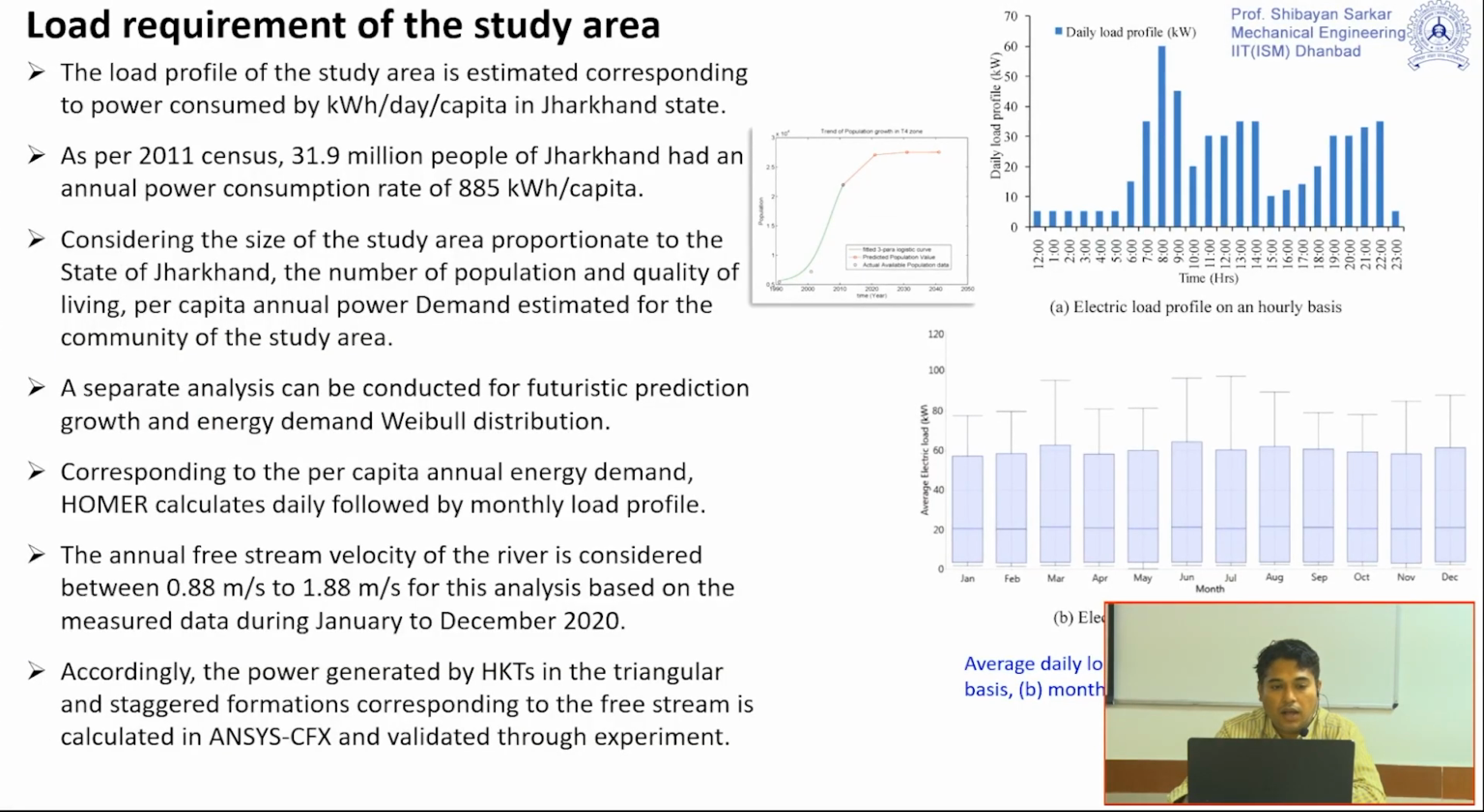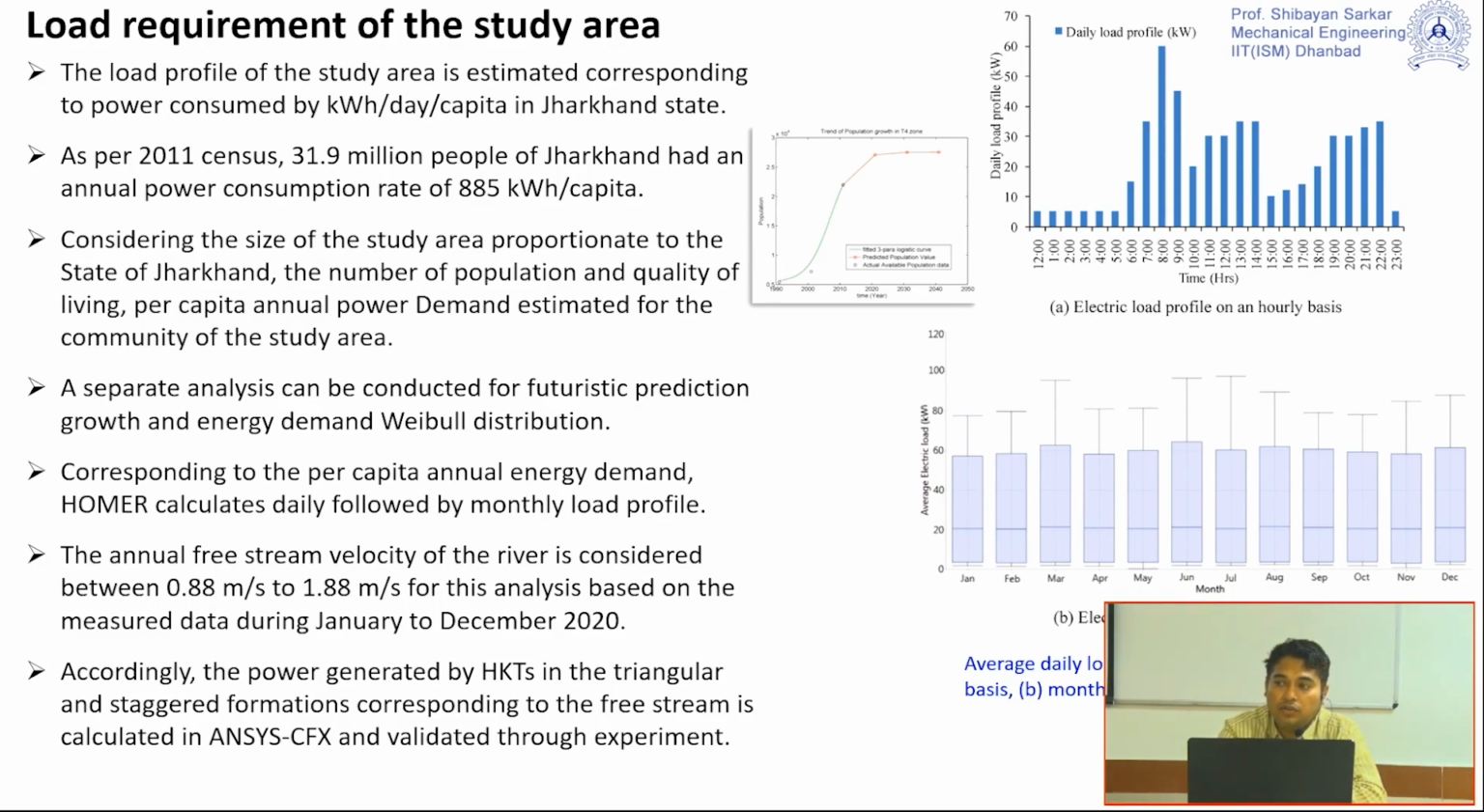We collected some 2011 census data. For 31.9 million people of Jharkhand, the annual power consumption was given as 885 kilowatt hours per capita. With respect to that value, we tried to find out the power requirement of each and every person of this particular study area.